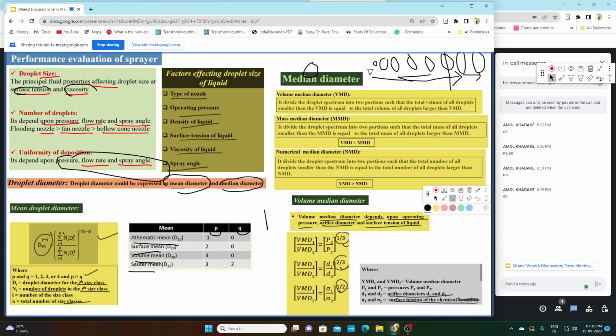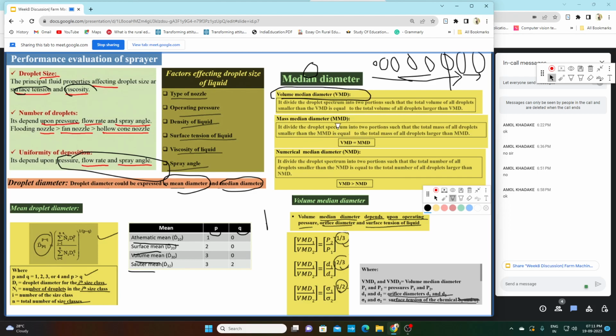Okay, so if we arrange these droplets in a spectrum from smallest diameter droplet to largest diameter droplet, there will be a droplet that divides the spectrum into two parts, such that the volume of droplets before this volume median diameter and the volume of droplets after this volume median diameter is the same. That diameter is known as volume median diameter or VMD.